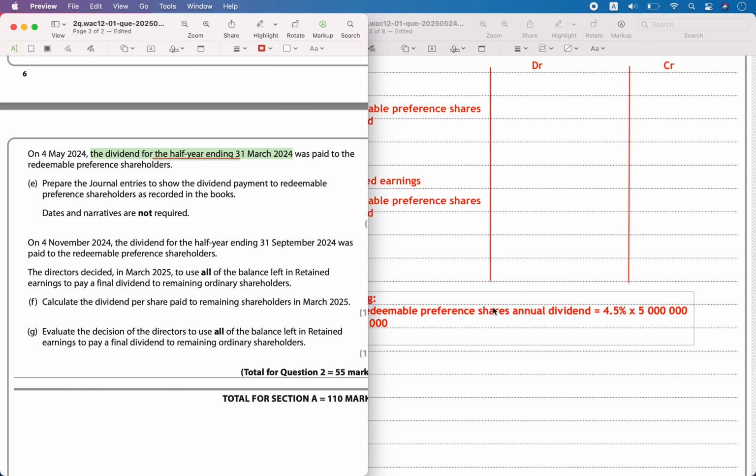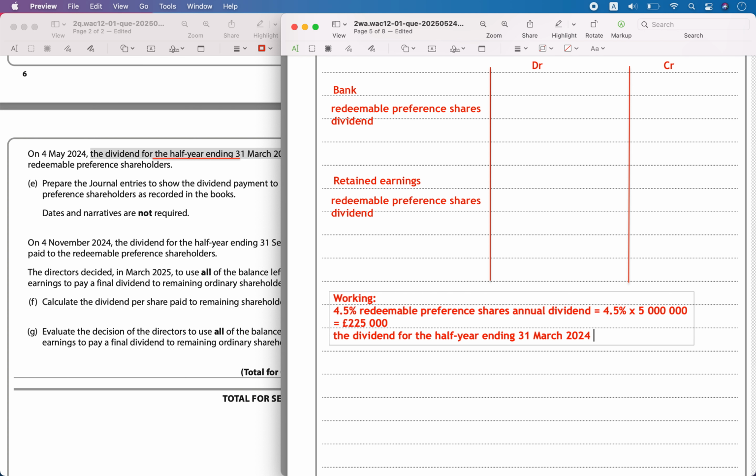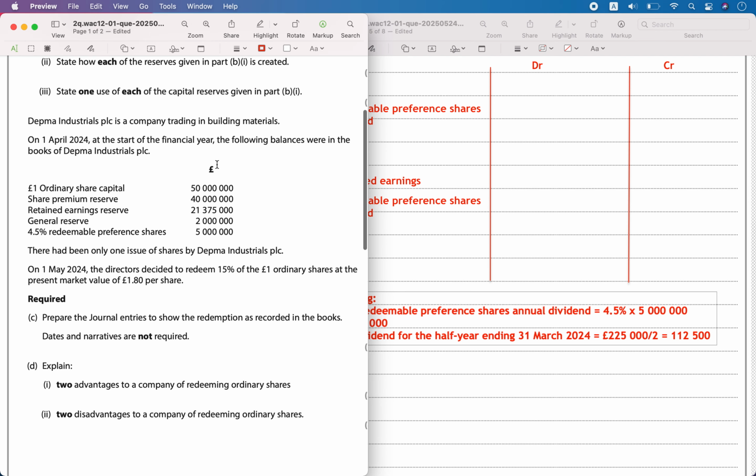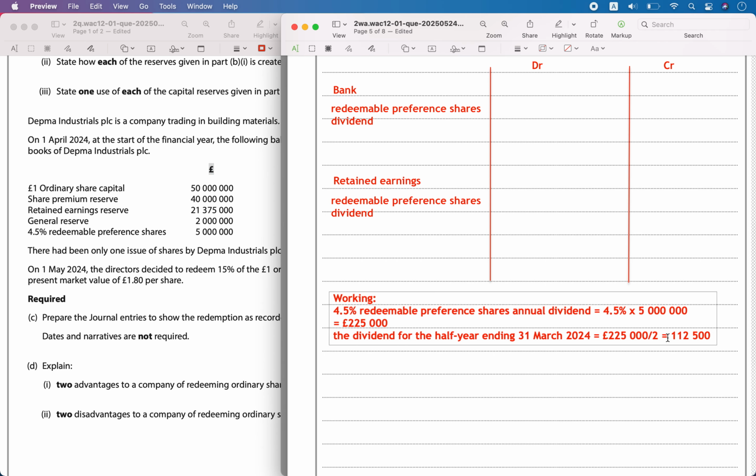So the dividend for the half year ending 31st March will be equal to 225,000 divided by 2, that is equal to 112,500. So this is the amount they are going to pay.